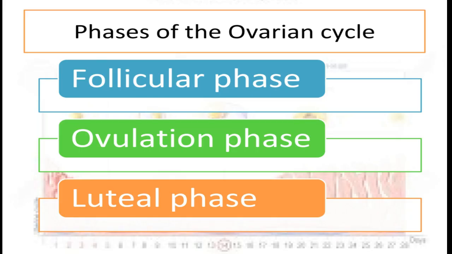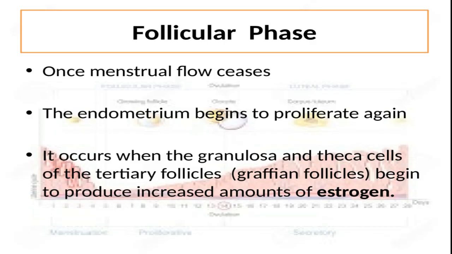Now let's have a look at the ovarian cycle, which you are already familiar with, that it is divided into 3 phases: follicular phase, ovulation phase and luteal phase. The follicular phase is evident when the menstrual phase is coming to an end and the proliferative phase is starting because, as mentioned earlier, both cycles are overlapping and moving parallelly.